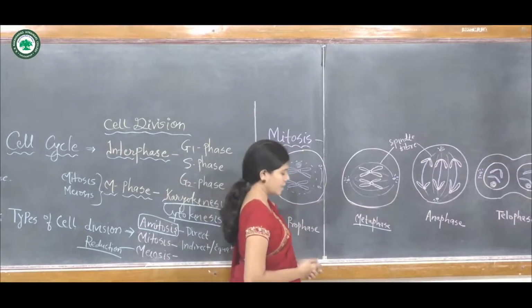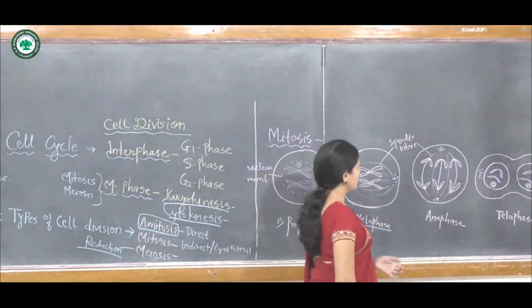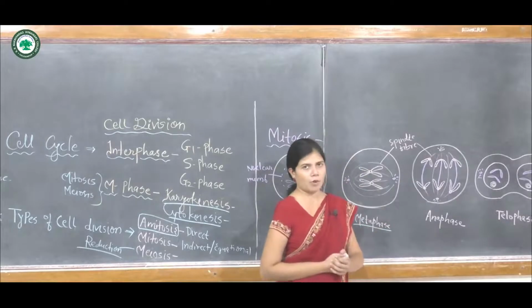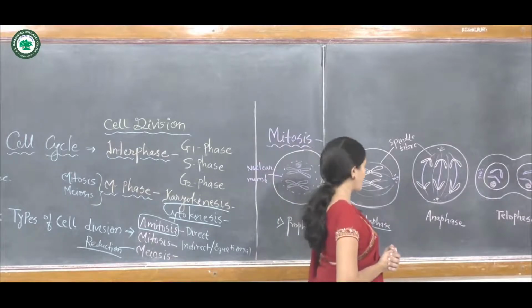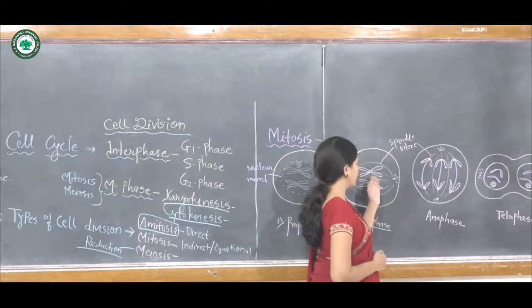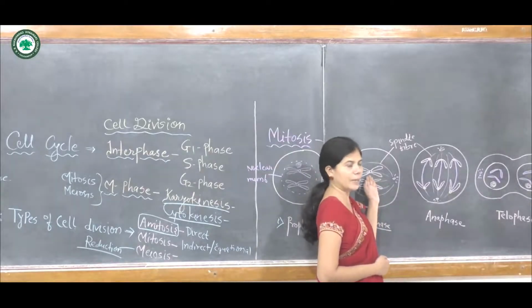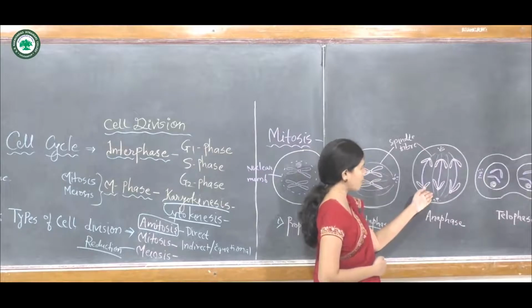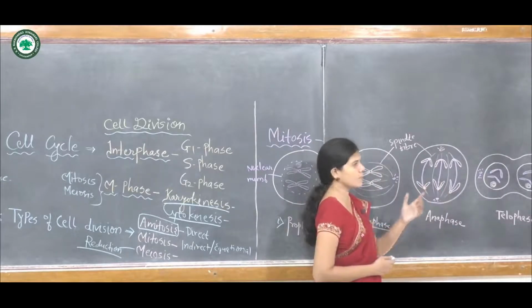In the anaphase, the daughter chromosomes are formed from the single chromosome, after the division of the centromeres takes place.